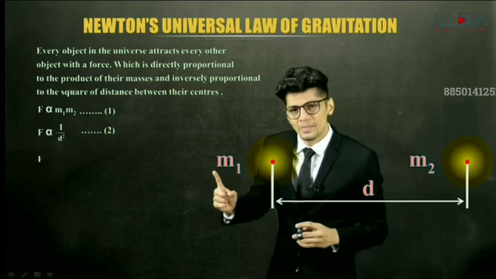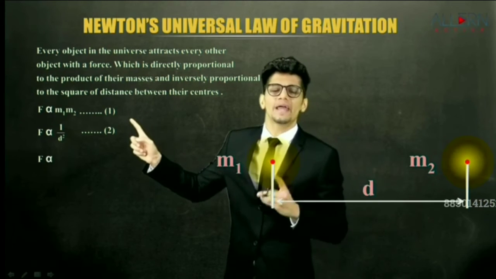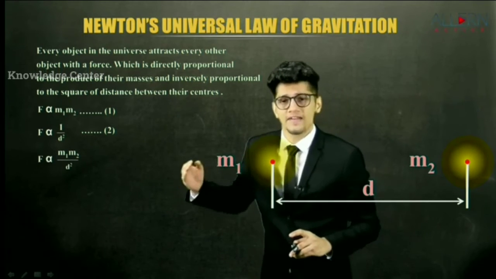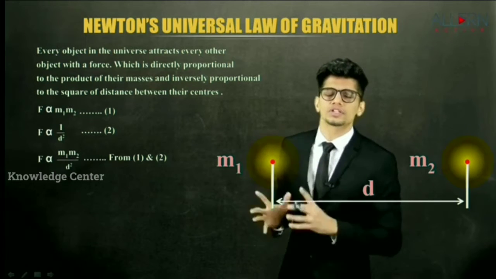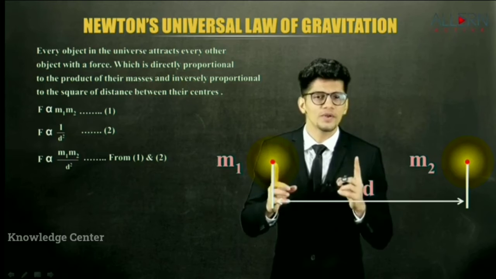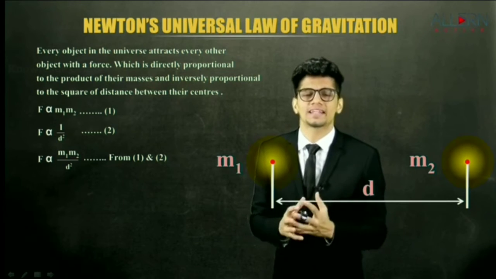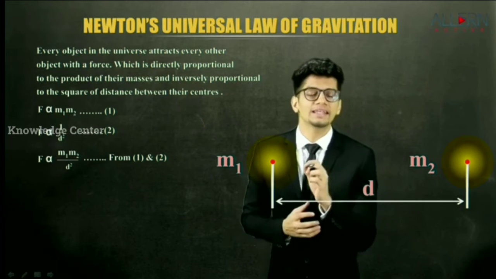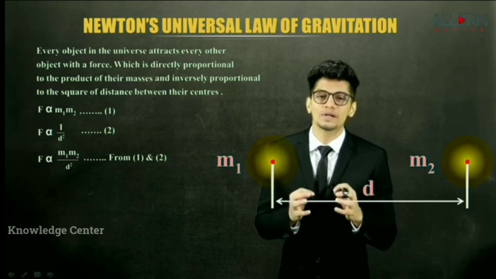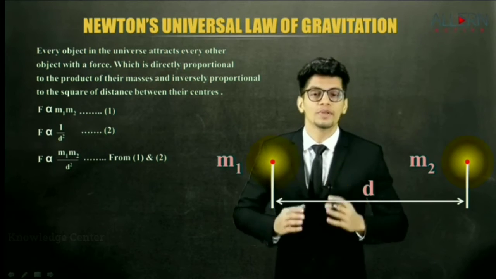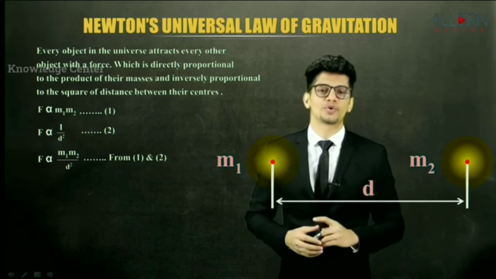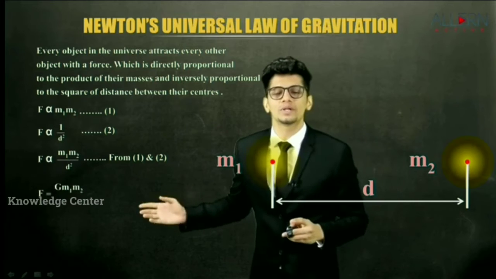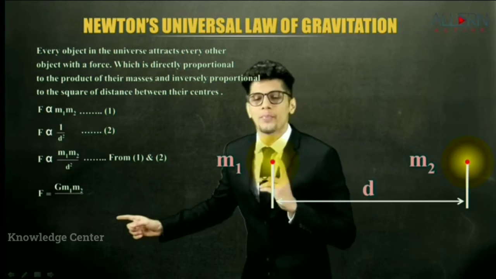Now, we'll use equation 1 and 2 and we'll merge these two equations. So F remains F on the left hand side. In the numerator, we write m1 into m2, and in the denominator, we write d square. So we get F alpha m1 m2 upon d square using equation 1 and 2. But now we know that we cannot use the proportionality sign in the numericals. So we need to remove the proportionality sign, and we'll use an is equal to sign. But to remove a proportionality sign, we need to add a constant of proportionality. So in this case, we'll use the letter capital G. So we get the formula F is equal to capital G m1 into m2 upon d square.